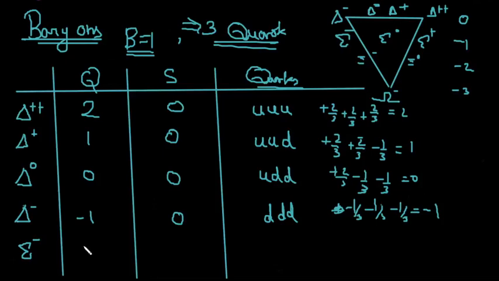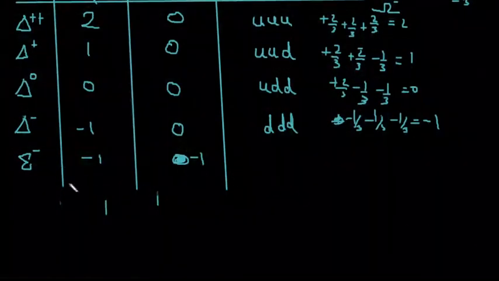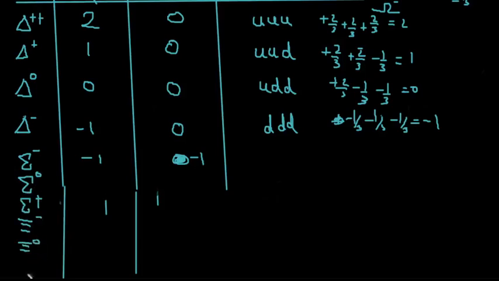So sigma minus will be negative in charge, then you have strangeness as -1. So strangeness is -1, negative in charge. Since the strangeness are there, I will write all their sigmas together. So you can extend this. I have sigma minus, sigma naught and sigma plus. I have cascade minus, cascade naught, and then omega minus.